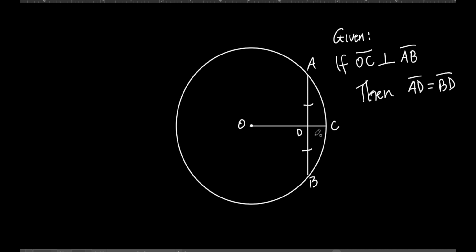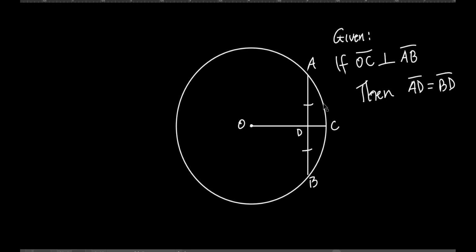So what did the first one say? The first one said, if the radius and the chord are perpendicular, then the chord is bisected, right? That's what the first one said. Then the second one said, okay, what if we don't know that's perpendicular right now, but we do know that the chord is being bisected? What must be true about the radius and the chord?